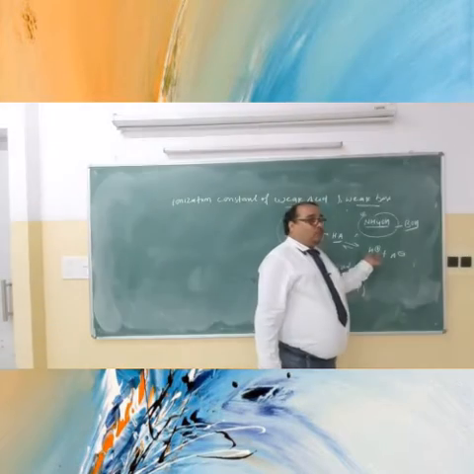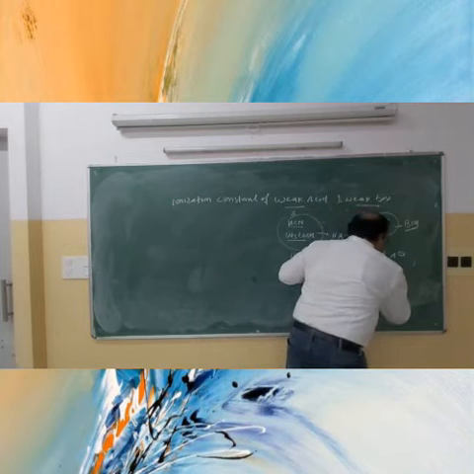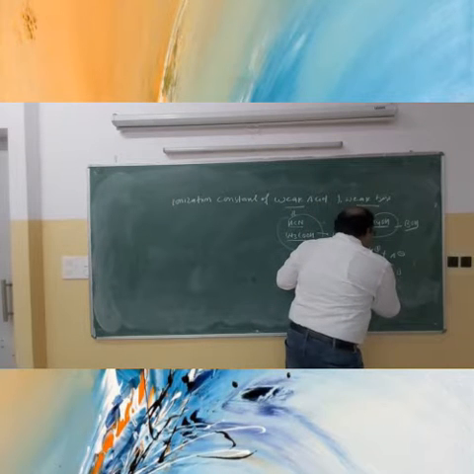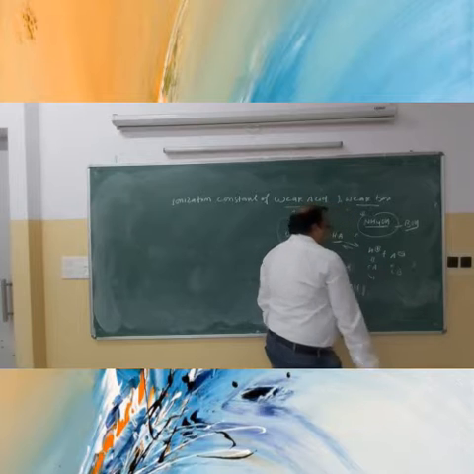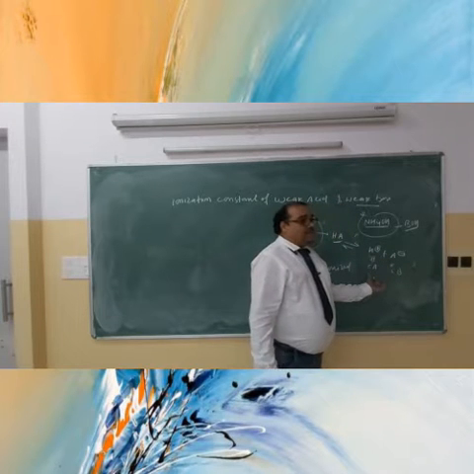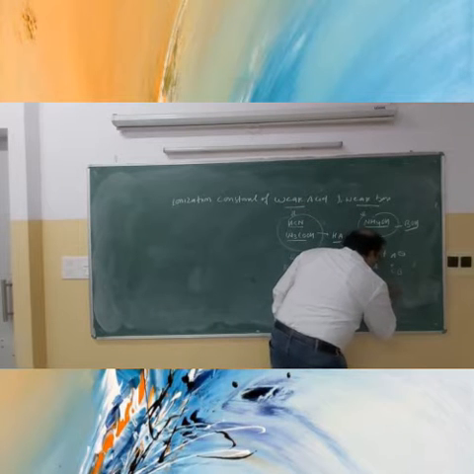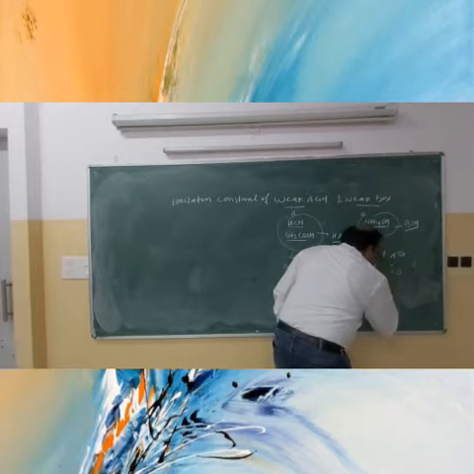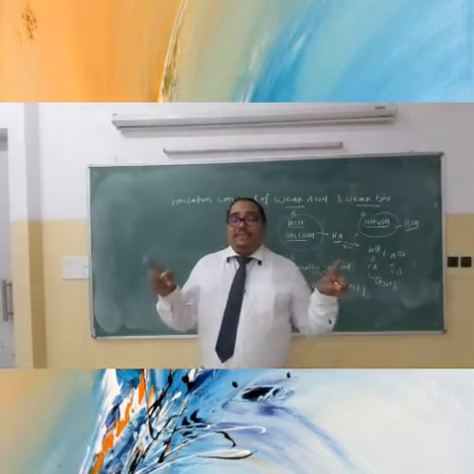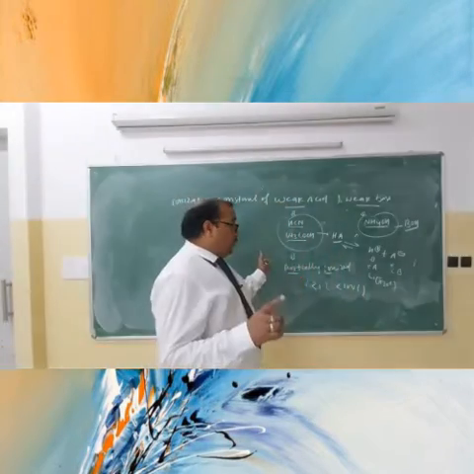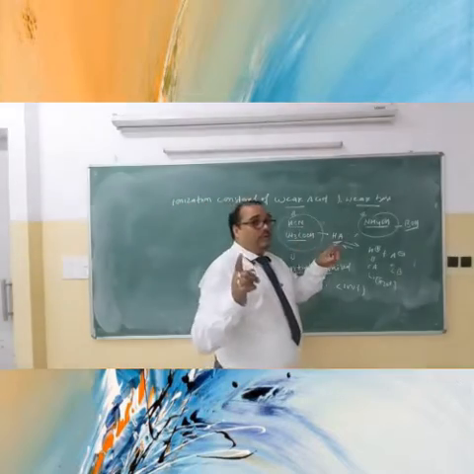That is the conjugate base and conjugate acid. Is it okay? So what will the acid become, beta? Conjugate base. This will act as a conjugate base, and this will act as a conjugate acid. Note that the H plus ion doesn't exist freely. It exists as a hydronium ion. So wherever you write the H plus ion, you can consider it as a hydronium ion. Is it okay for everyone?